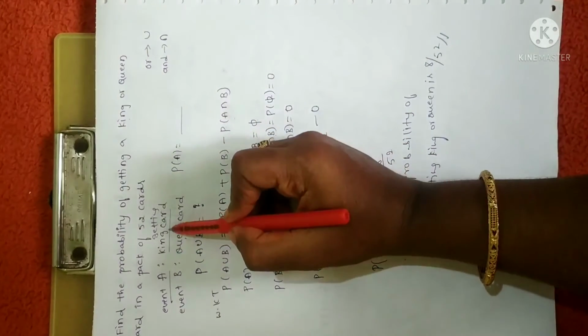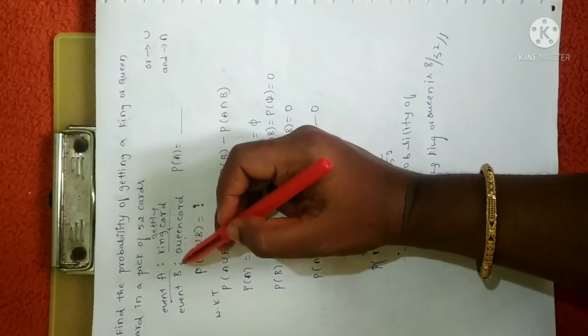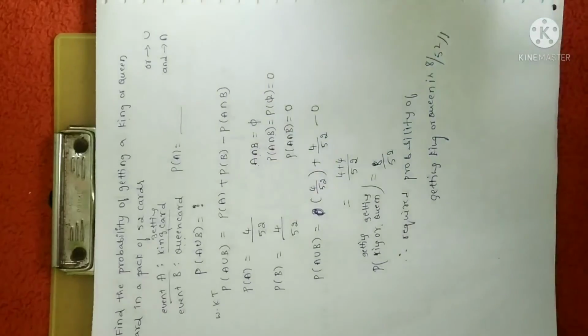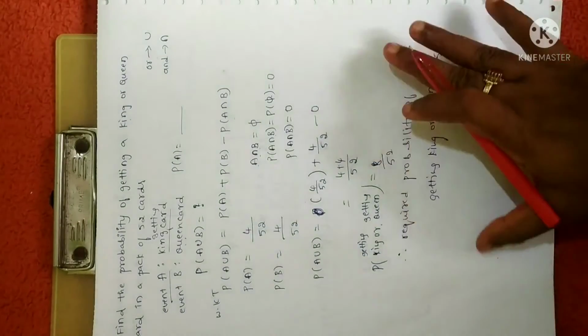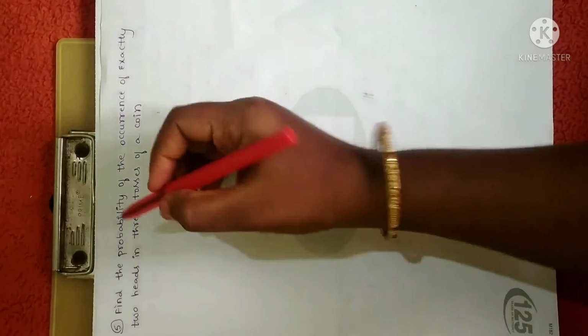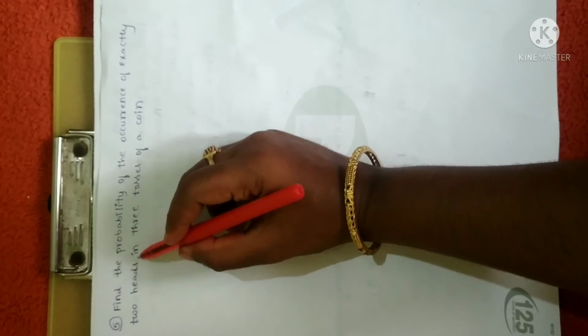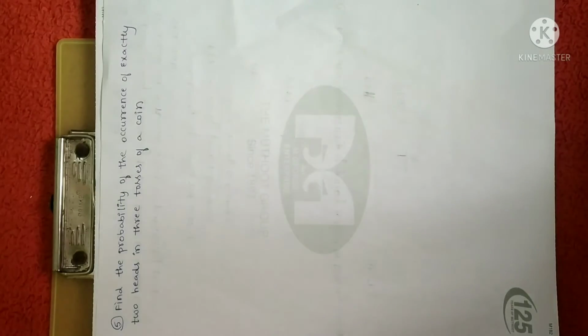So I have considered getting king cards as an event A and getting queen cards as an event B, and I have used the properties of probability. Hope it is clear, right? So here is the next problem. We have to find the probability of occurrence of exactly 2 heads in 3 tosses of a coin.